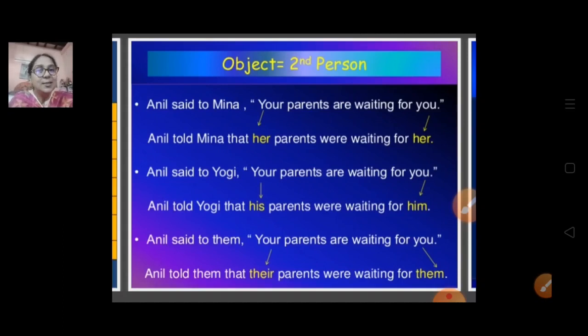So this is the change. Just keep in your mind, whenever we are using a plural reporting object, it will be changed into plural. Always keep this in mind whenever you are using second person pronouns.